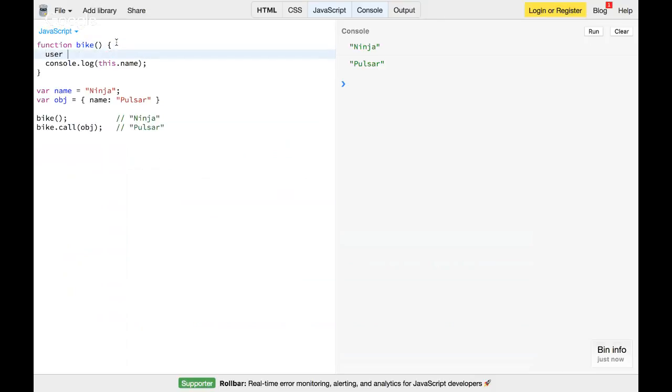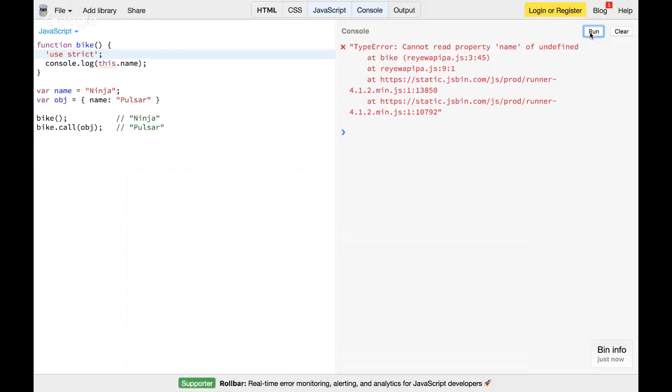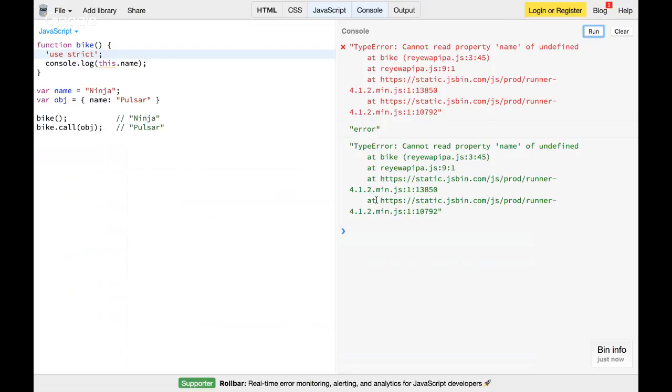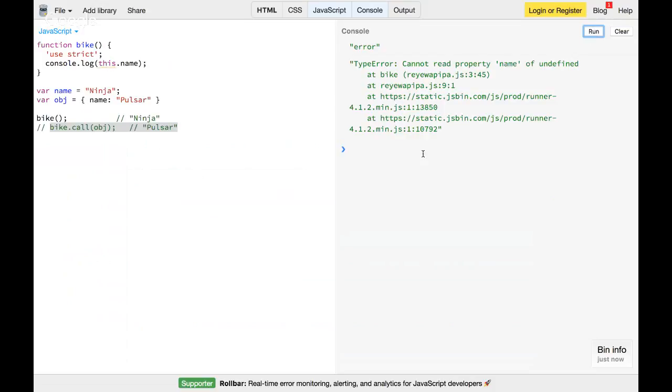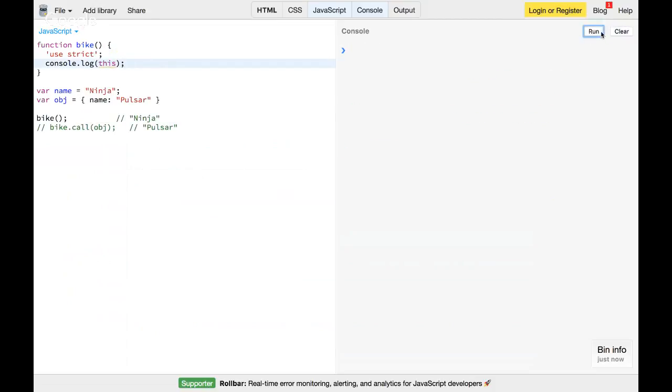So if I say use strict here and run this, and I comment this line out, now it doesn't allow it, because in this case this keyword is undefined. You can see now undefined got printed.